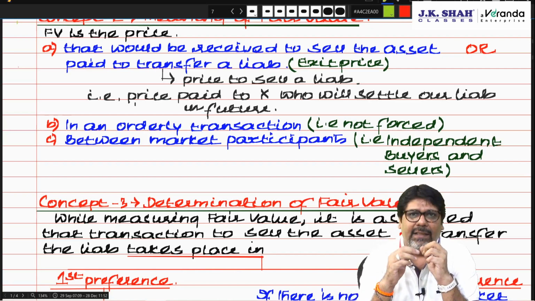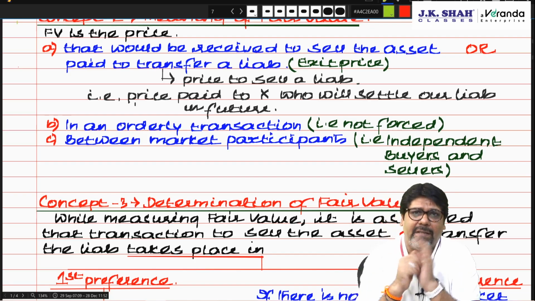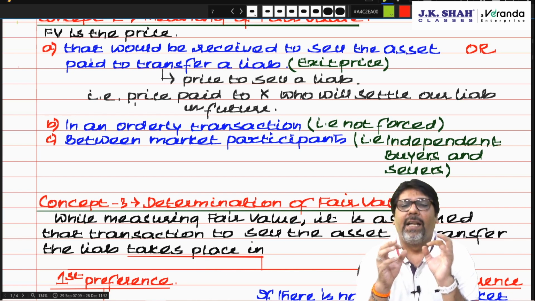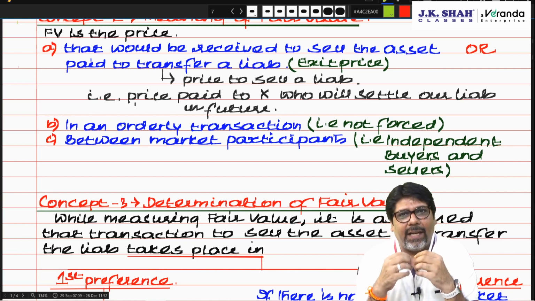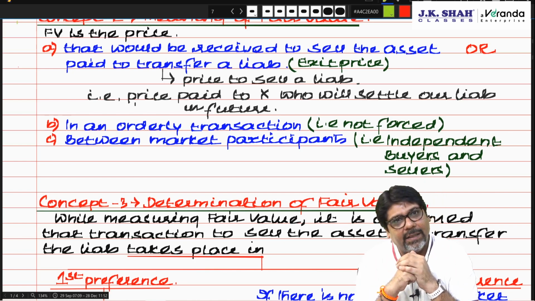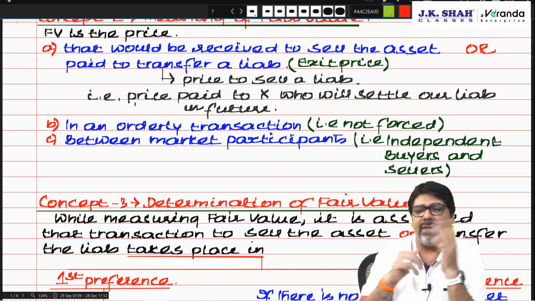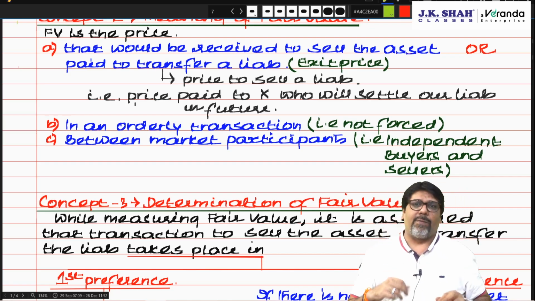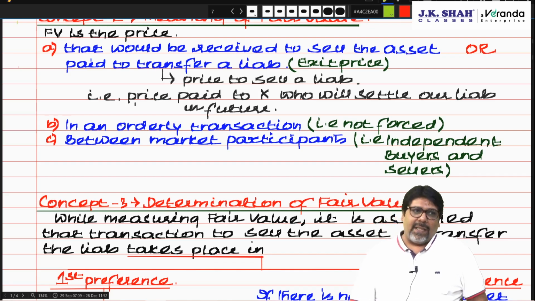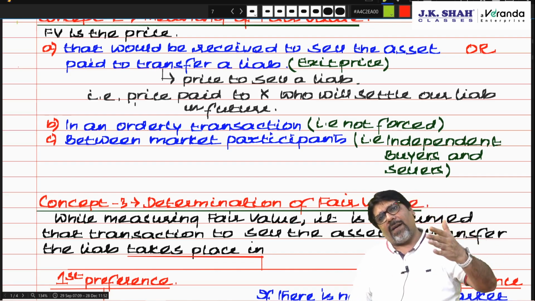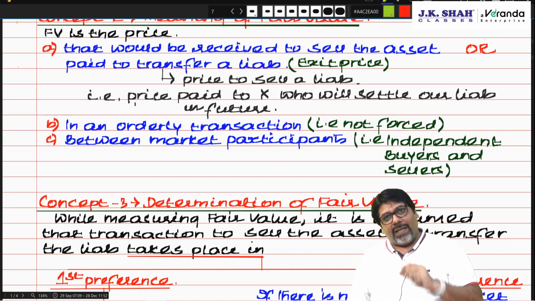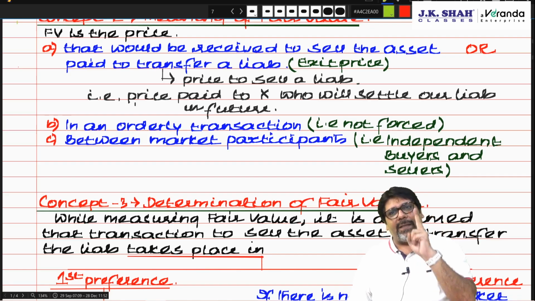Now let's understand. First preference is principal market. What is principal market? The market where there are a lot of buyers and a lot of sellers. If principal market is absent, then we can go to most advantageous market. What is the most advantageous market? Principal market where there are a lot of buyers, a lot of sellers. Most advantageous market basically is between two people.